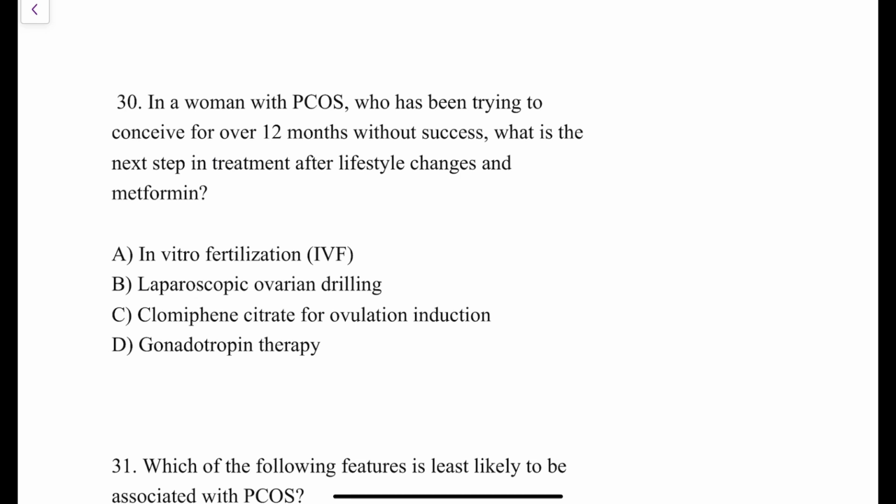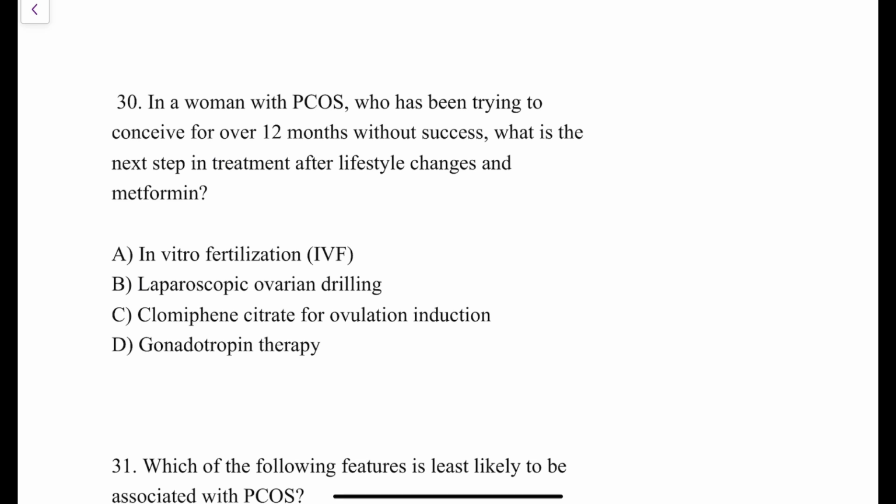The next question: in a woman with PCOS who has been trying to conceive for about 12 months without success, what is the next step in treatment after lifestyle changes and metformin? In vitro fertilization, laparoscopic ovarian drilling, clomiphene citrate for ovulation induction, gonadotropin therapy. See, options A, C and D are all used for the treatment of infertility in patients of PCOS.